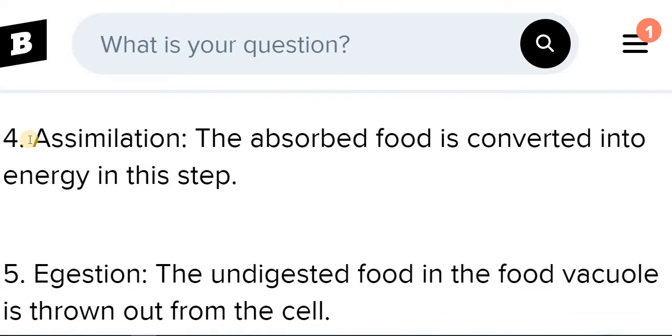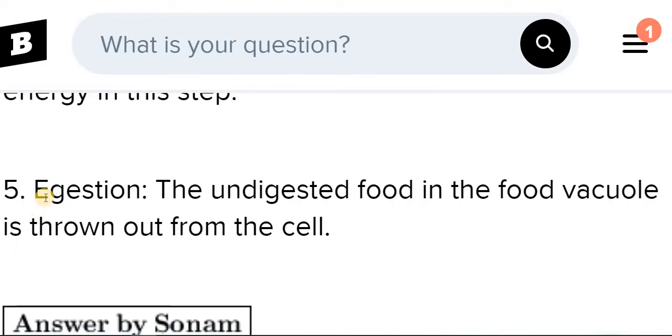Now the fourth stage is assimilation. Assimilation means whatever food is absorbed by the body, from that food we get the energy for various functions, for performing various biochemical cycles, and to provide energy to the cell. In the assimilation stage, the absorbed food is converted into energy. Now the last one is egestion.